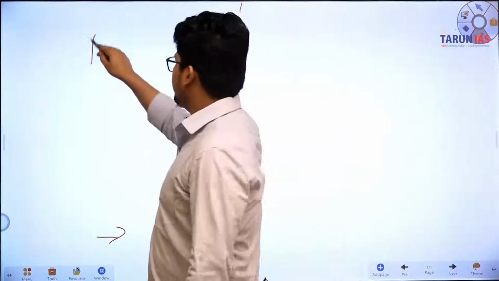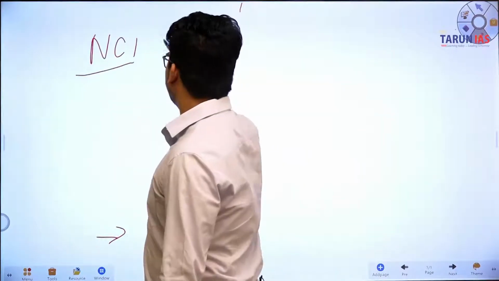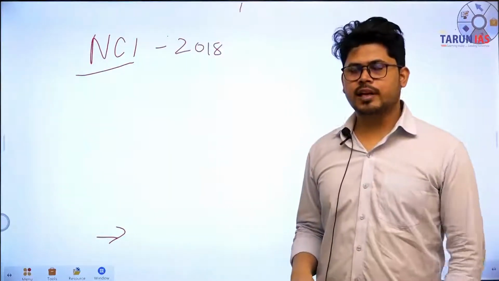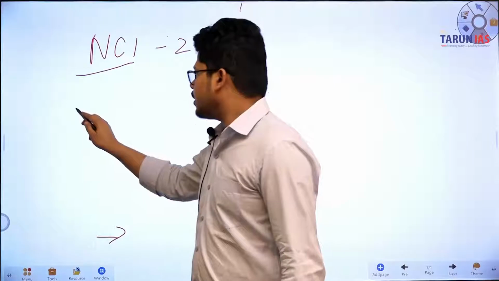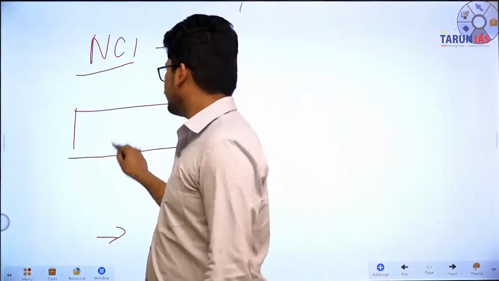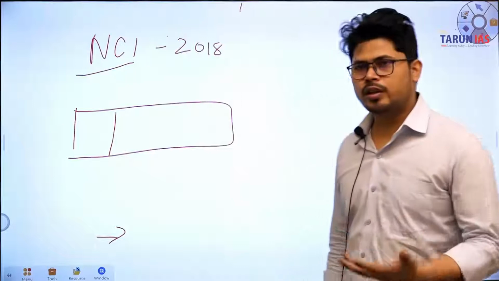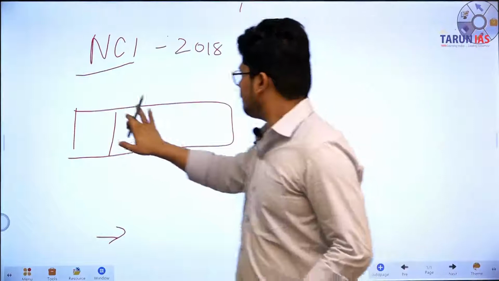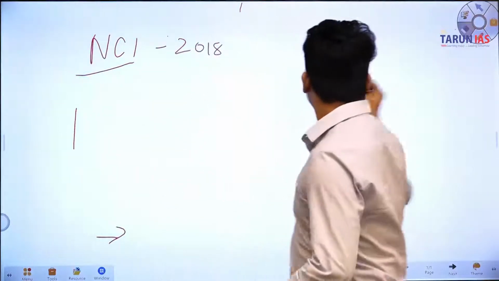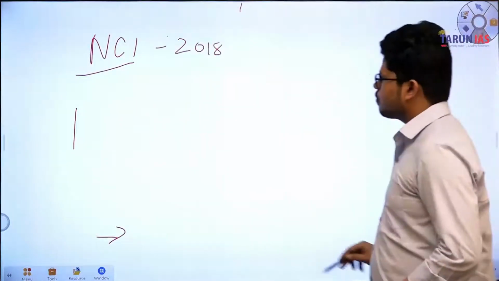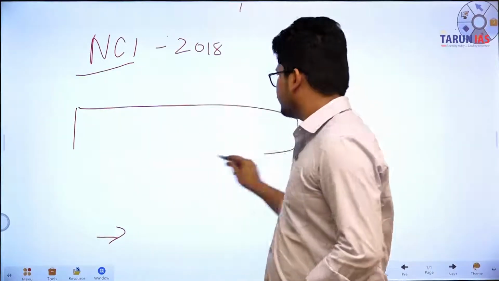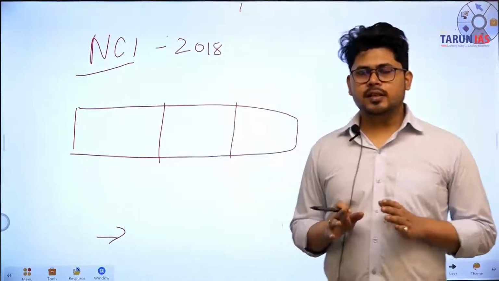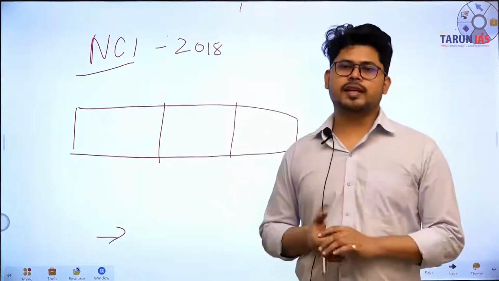National coal index was developed in 2018. Now, what is national coal index? National coal index is nothing but an index to track the price. For example, the sale of the coal in the open market is going to take place via... National coal index is an index that tracks the price of the coal that is being sold.